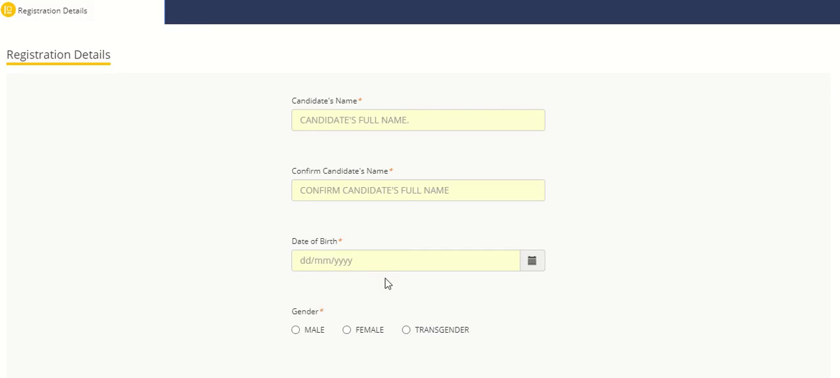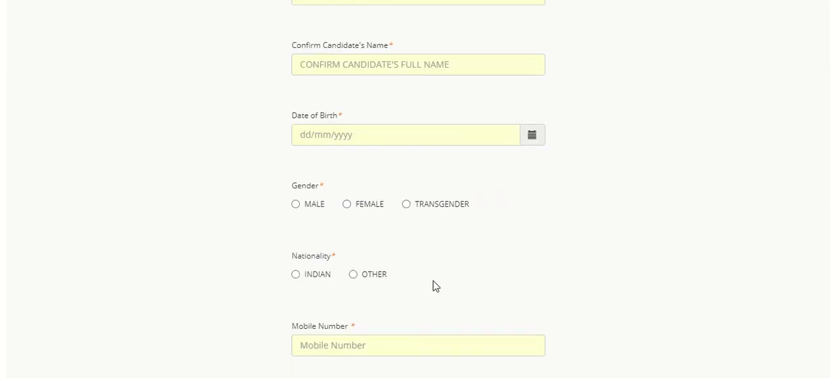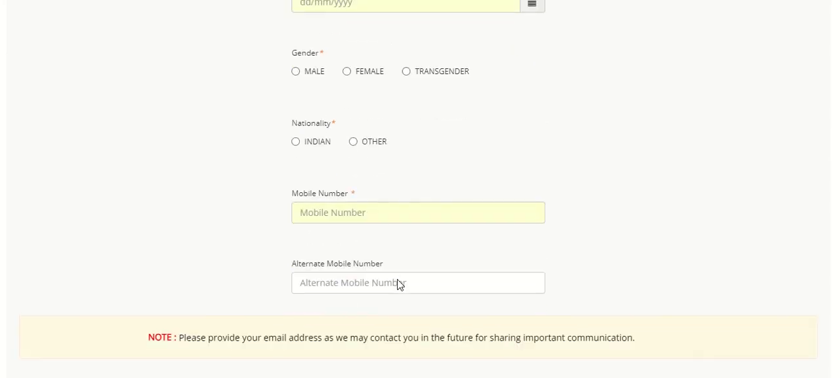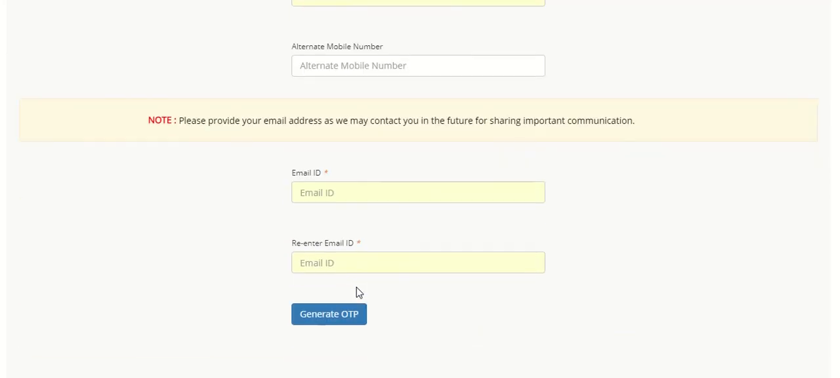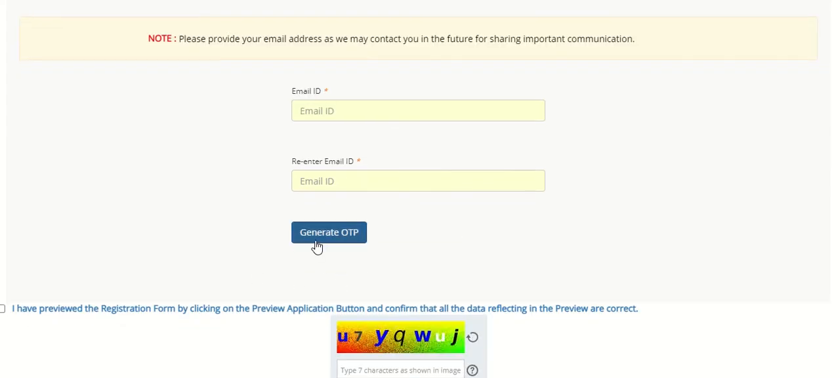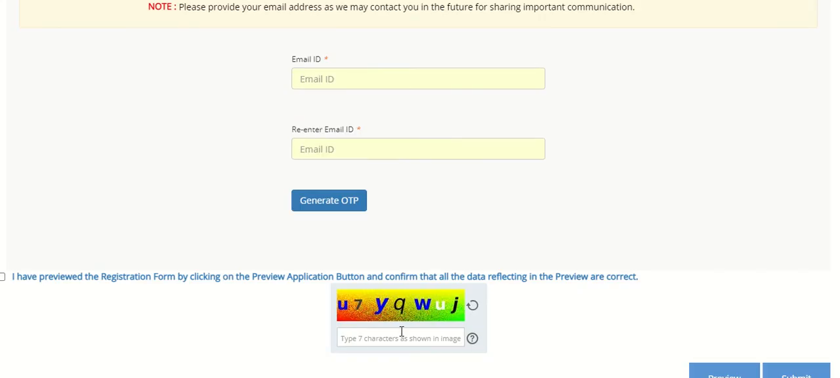Yes, we are on the date of birth. So you have to mention here date of birth which is mentioned on your class 10 mark sheet certificate. Select your gender, nationality, then fill mobile number, alternate mobile number, then provide your email ID, then re-enter your email ID and click on the generate OTP to get an OTP on your email ID as well as on your mobile number. After that, you will get a box here to re-enter the OTP and then fill this 7 character and submit the detail for registration.